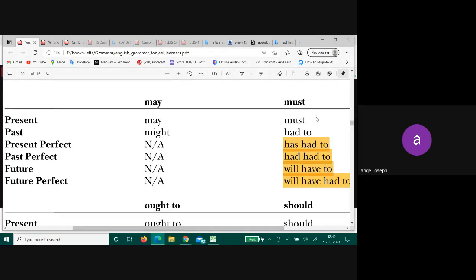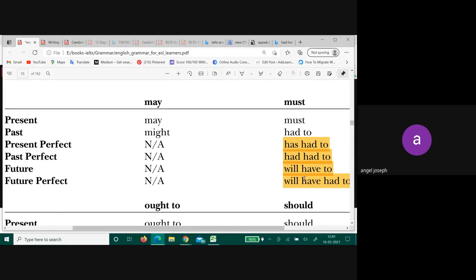Past form of must? Had to. Then you have all these: has had, all these. We have looked into this. Then you also have will have had, something in the past, in the future perfect tense.